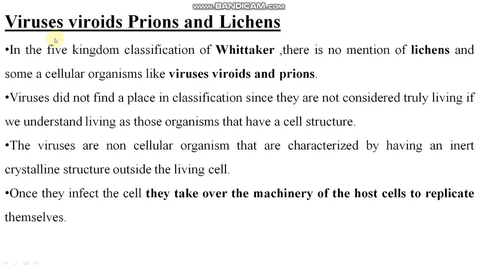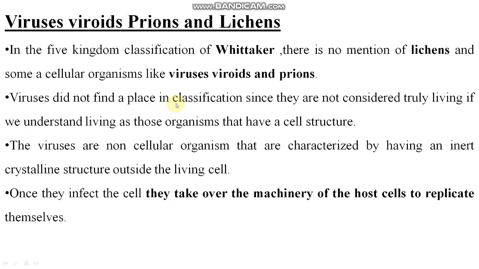Now some very small things are given here, like viruses, viroids, prions and lichens. They are also organisms, but they are not classified in Whittaker's five kingdom classification, right? So we are studying them here.